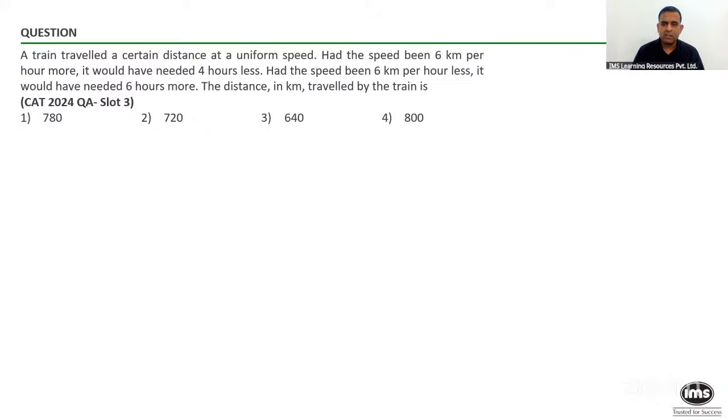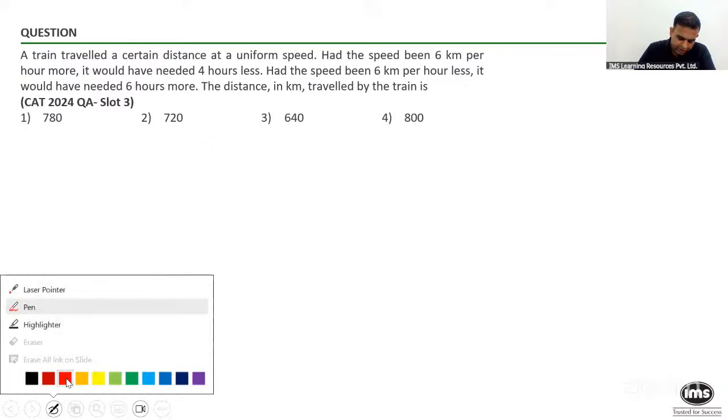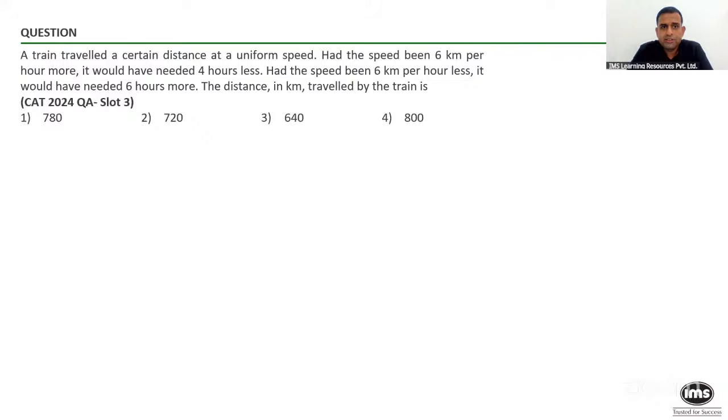It's a simple one, but again, people can possibly get confused because nothing is given to you in the absolute sense, whether in terms of speed or the time taken. They have told you that with respect to the usual time, you are late by some time, you are early by some time, and so on. So here, a train traveled a certain distance at a uniform speed. Fine. So we don't know what the speed was. Had the speed been 6 kilometers per hour more, it would need 4 hours less. So 4 hours less compared to what? One can say 4 hours less compared to the normal time.